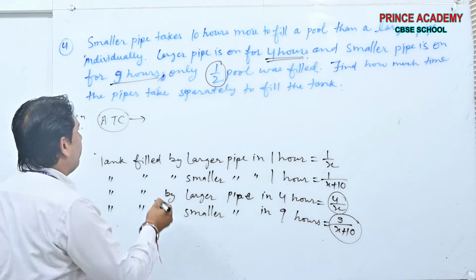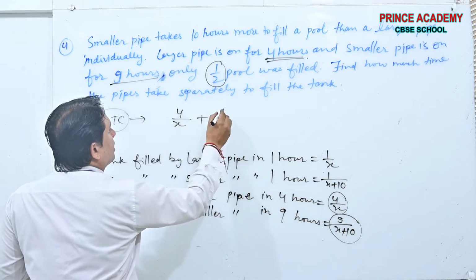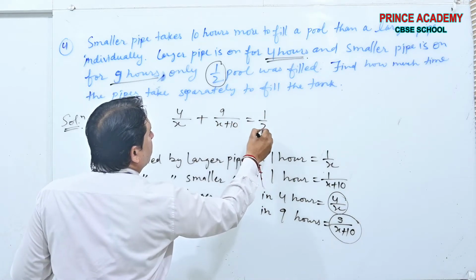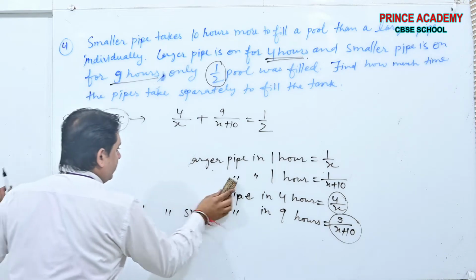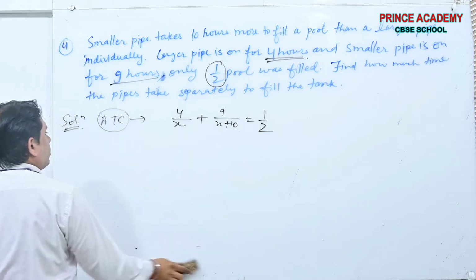Work done by the larger pipe in 4 hours, and the smaller pipe in 9 hours, and the total work done is 1 by 2. Okay beta, it was so simple.